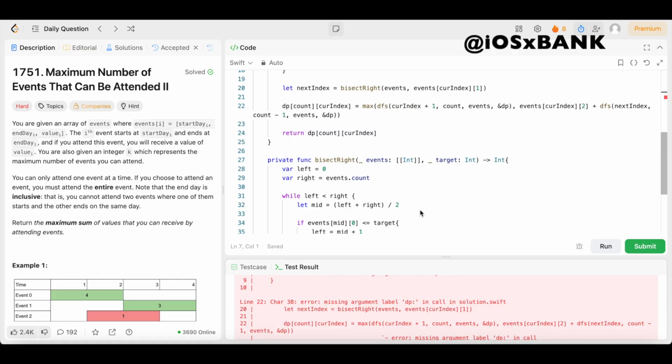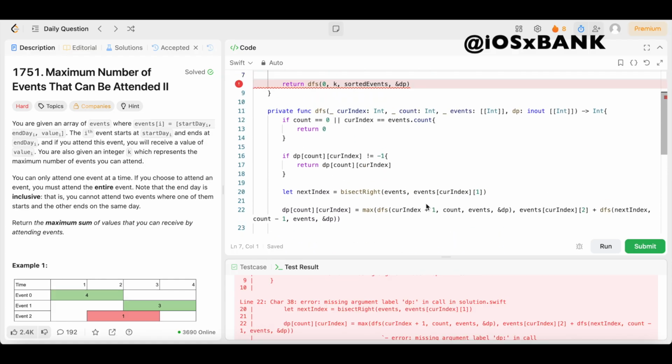This is a doozy, y'all. My bad, y'all. It's all part of the game, though.